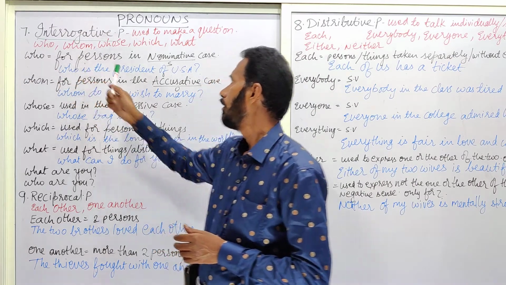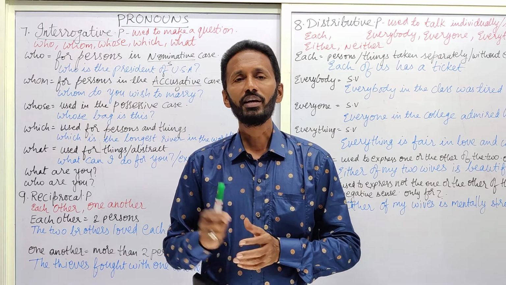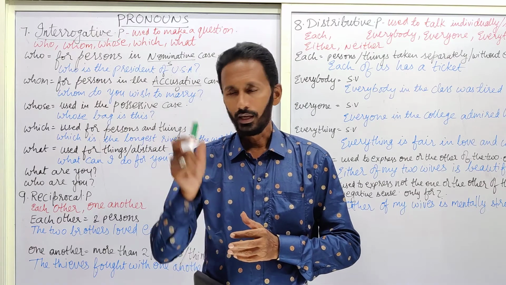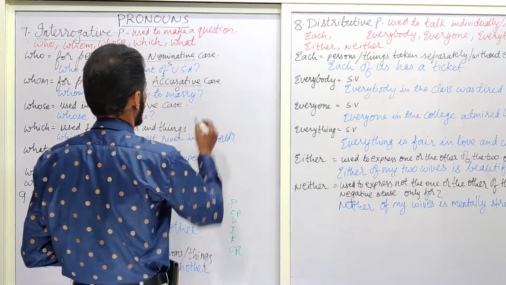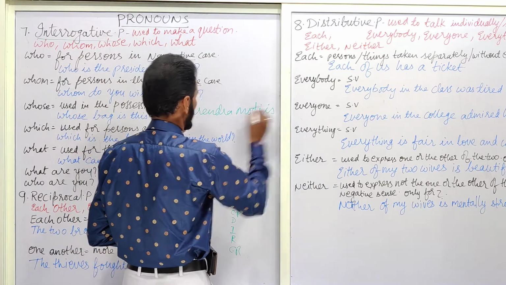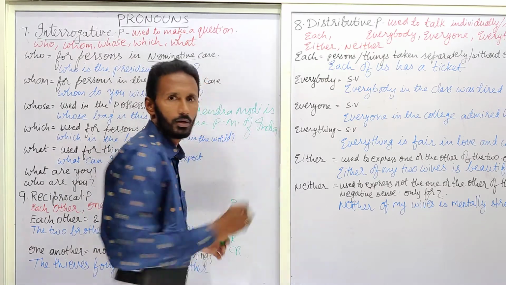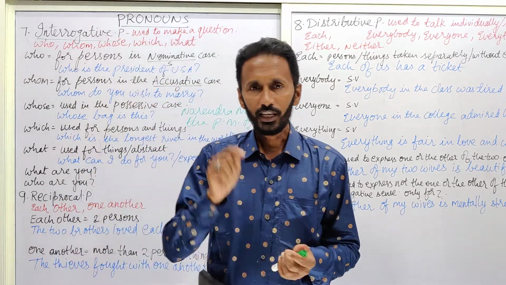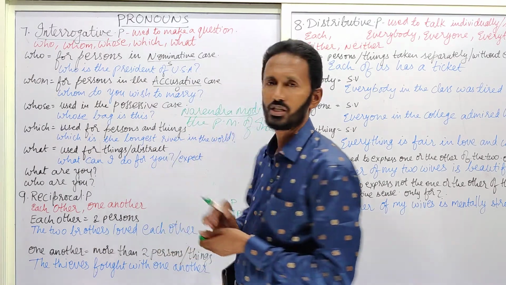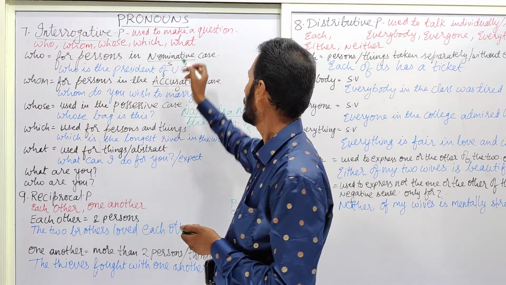Who is used for persons in the nominative case. For example, who is the Prime Minister of India? The answer is Narendra Modi is the Prime Minister of India. In this sentence, we can observe that Narendra Modi is the subject.